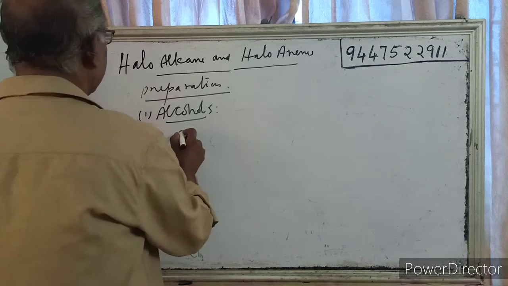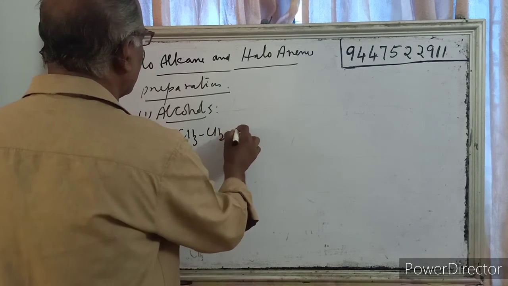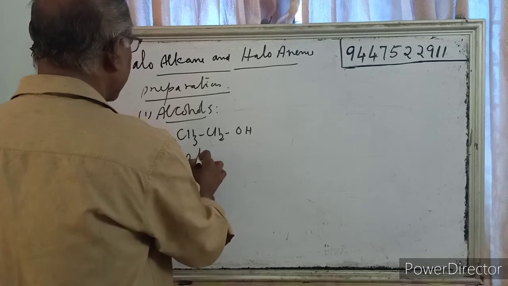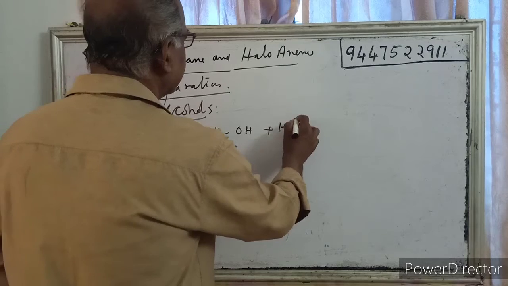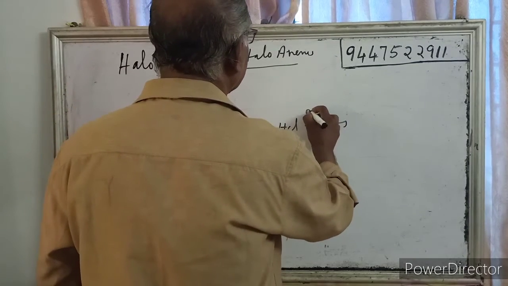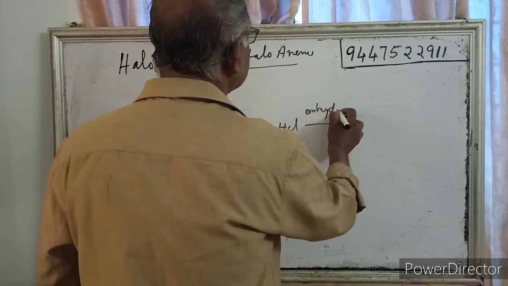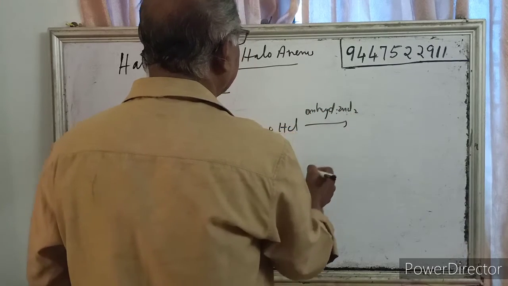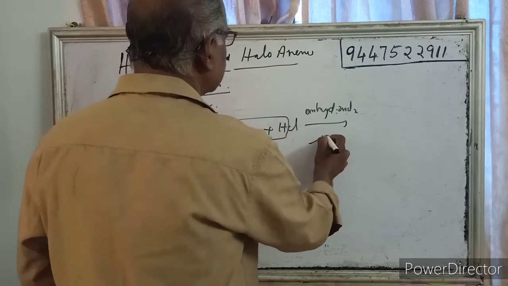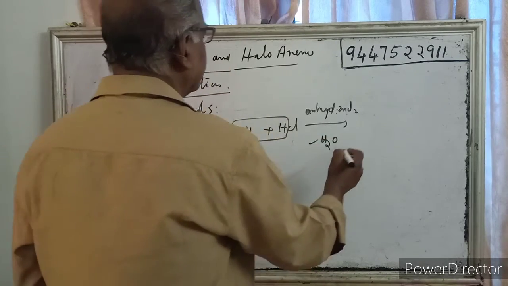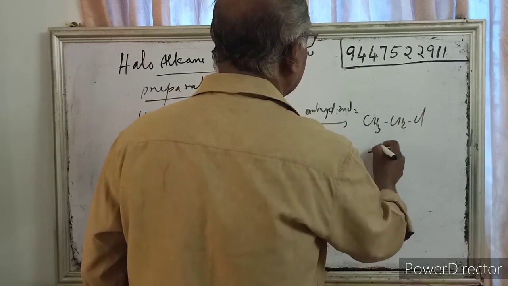For example, CH3CH2OH, that is ethanol, when treated with concentrated HCl in the presence of anhydrous zinc chloride, they react to give water, so minus H2O. So that gives CH3CH2Cl, ethyl chloride.